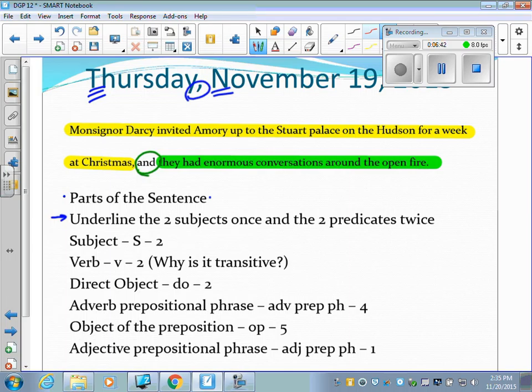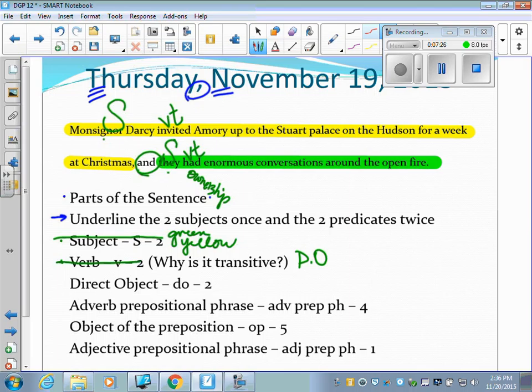So we have two subjects. That means one's going to be in the green and one's going to be in the yellow. And so, what's the subject of your first sentence? Well, Monsignor Darcy invited. This is the person doing the action verb. And they is your second one. They had enormous conversations. So now you have both your subjects, which should help lead you to your verb. Both of these verbs are transitive. That means we are looking for a direct object. They had. This verb is also transitive because they had something. This is, again, that ownership.